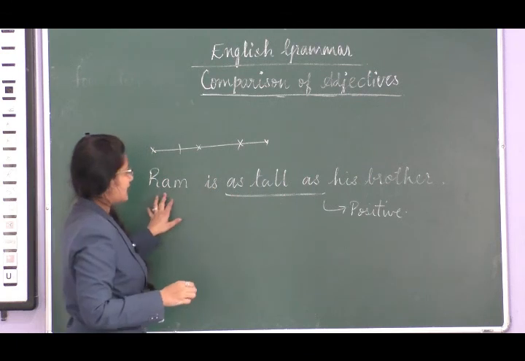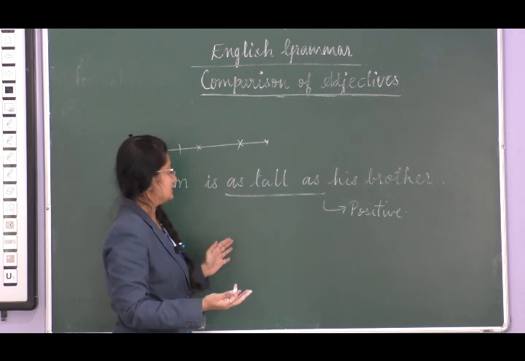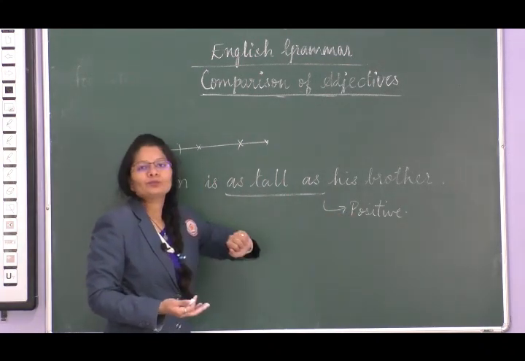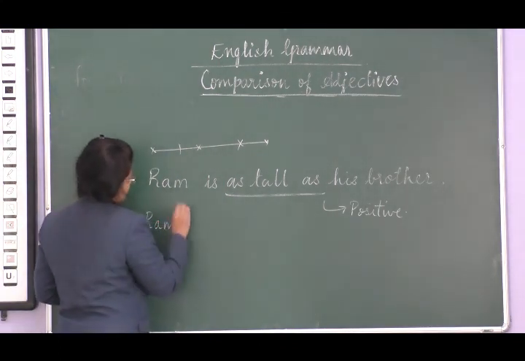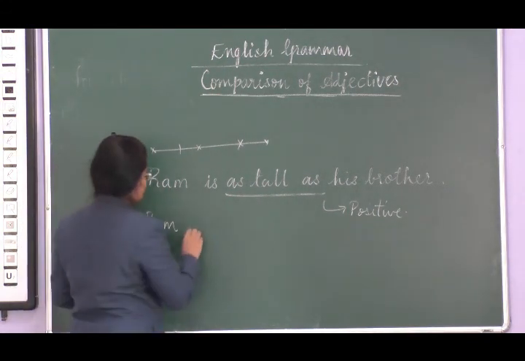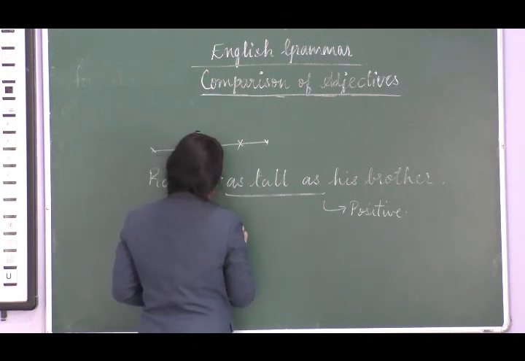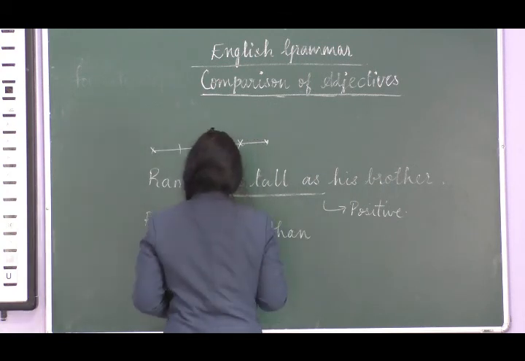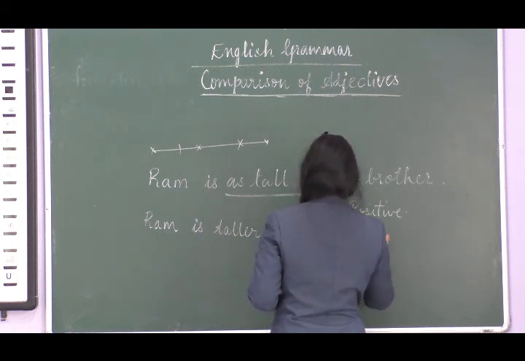Right? Ram and his brother, both of them are of equal height. So we say Ram is as tall as his brother. Next, Ram is taller than, Ram is taller than his friend.